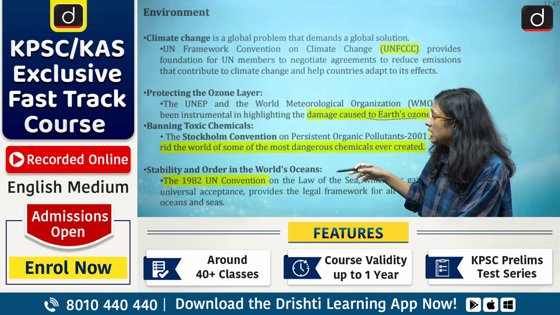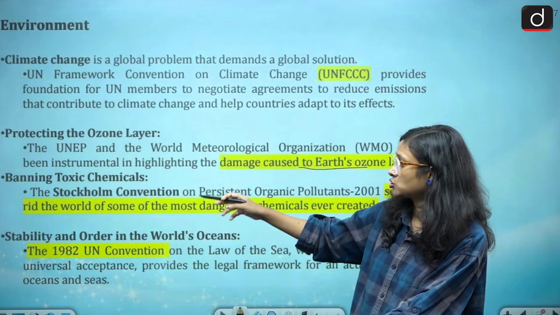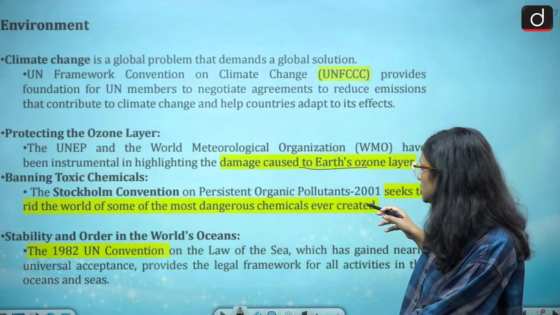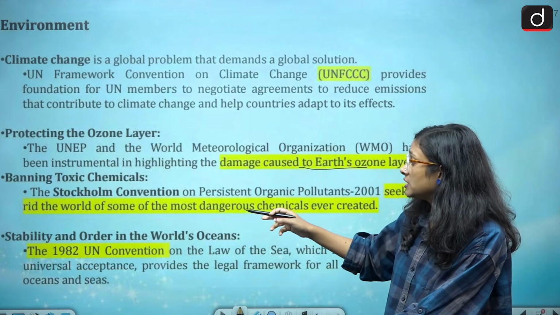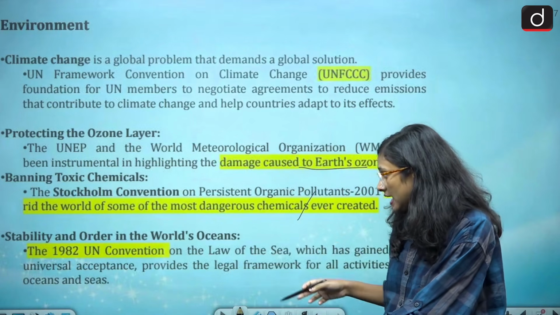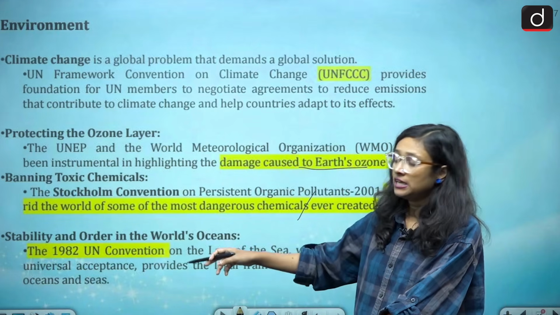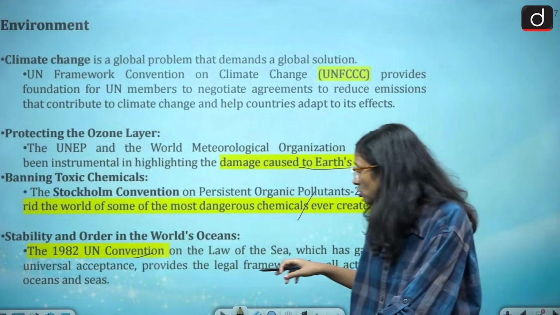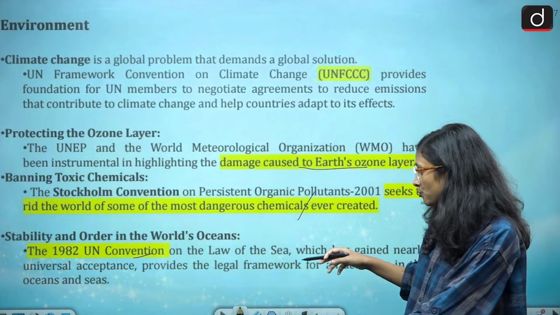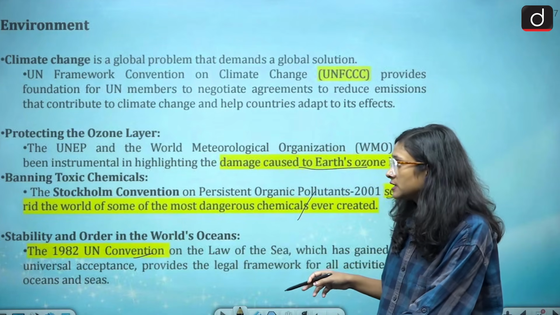Then we have the protection of the ozone layer, because so much damage was caused to the ozone. Then we have the banning of toxic chemicals. The Stockholm Convention on Persistent Organic Pollutants, 2001, seeks to rid the world of some of the most dangerous chemicals ever created. And then stability and order in the world's oceans: the 1982 UN Convention on the Law of the Sea, which has gained nearly universal acceptance, provides the legal framework for all activities in the oceans and seas.